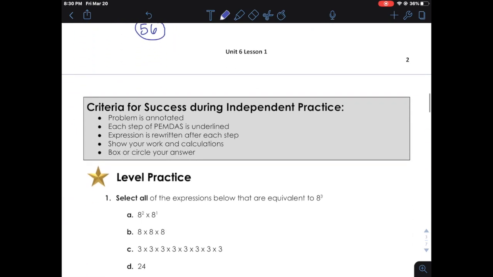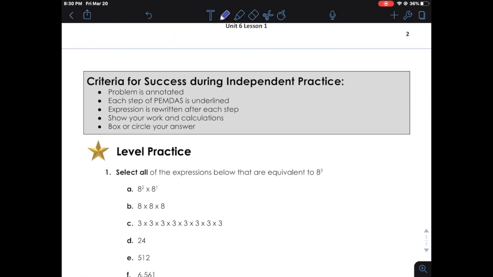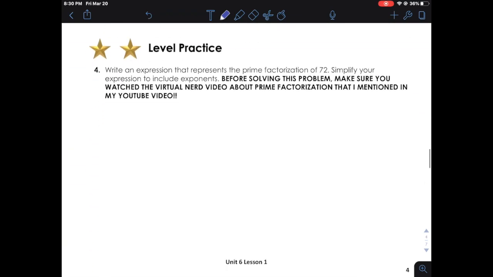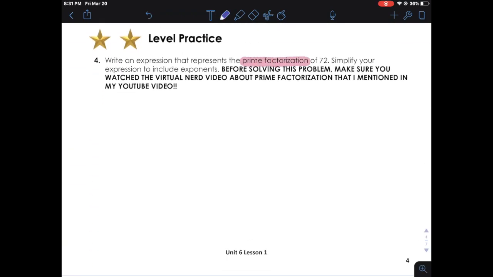All right, guys, I do want to make a note about one of the problems for the 2-star level. So you know we've learned about prime and composite numbers. A prime factorization is basically the number sentence of prime numbers that when I multiply them together would multiply to equal 72.